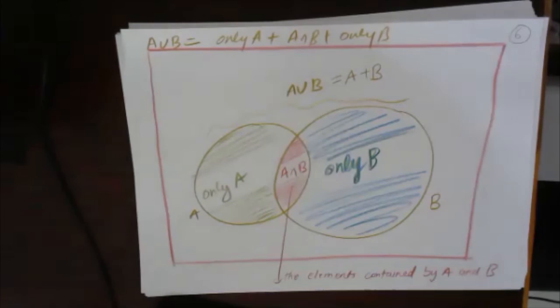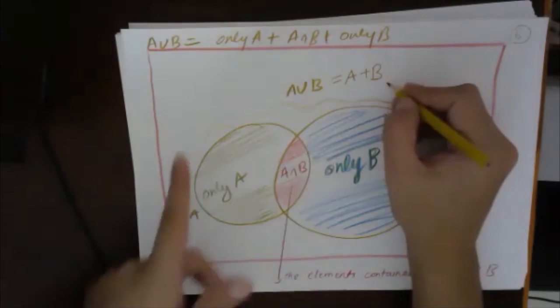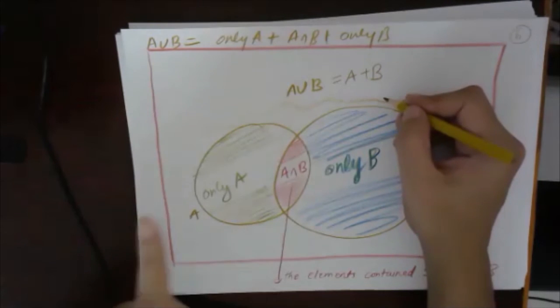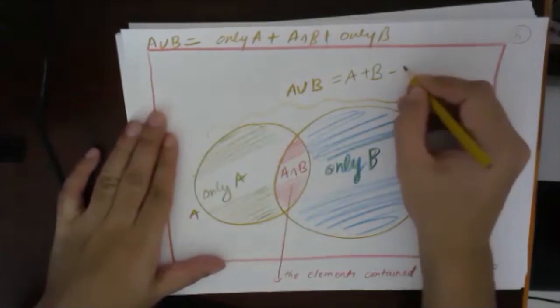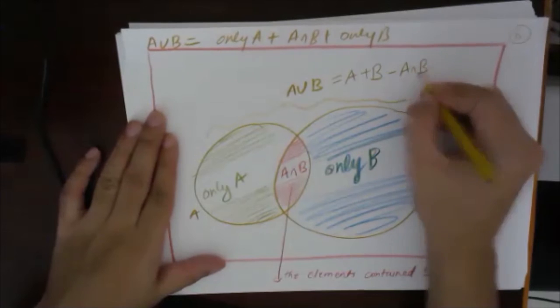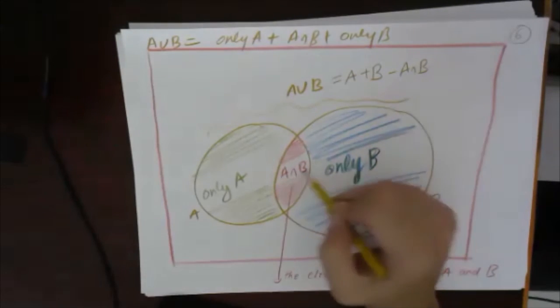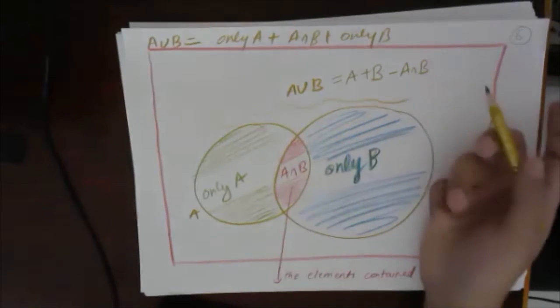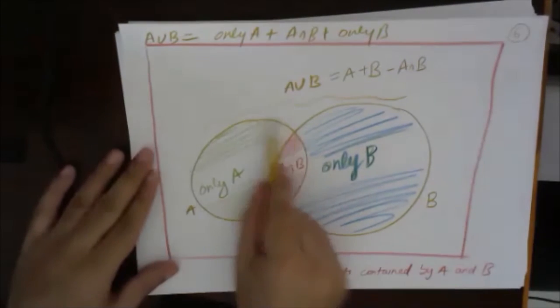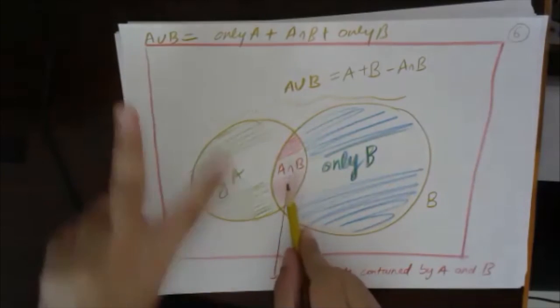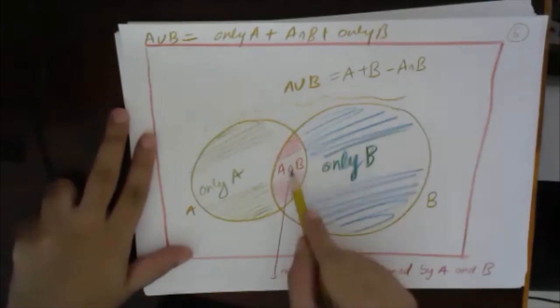Intersection. So if I've included intersection two times, I will subtract intersection once. So now this part plus this part, and this part was counted two times, so this will be subtracted. So now this becomes